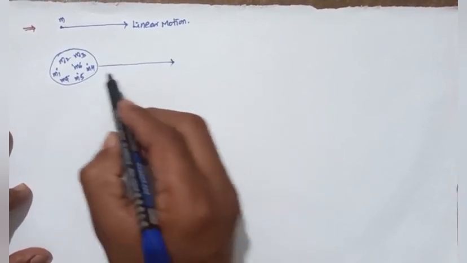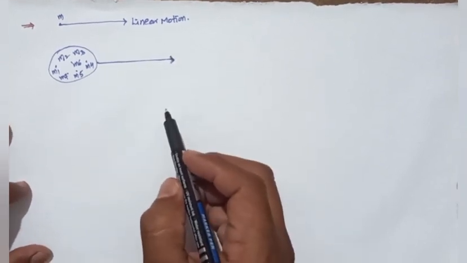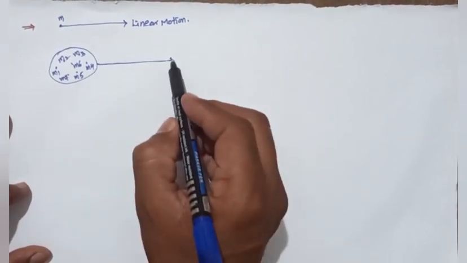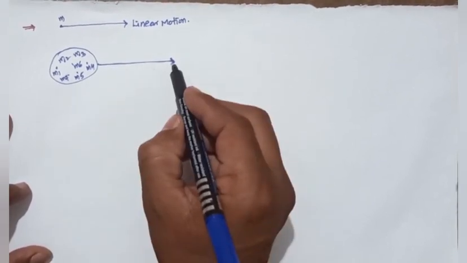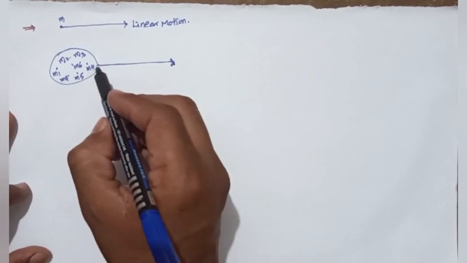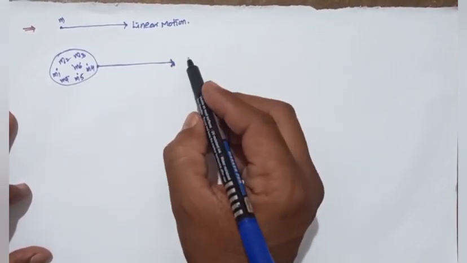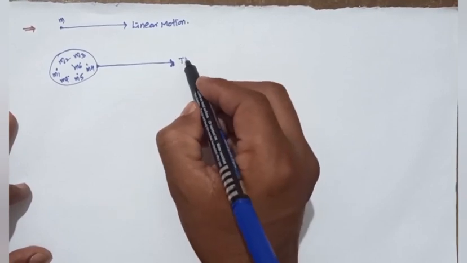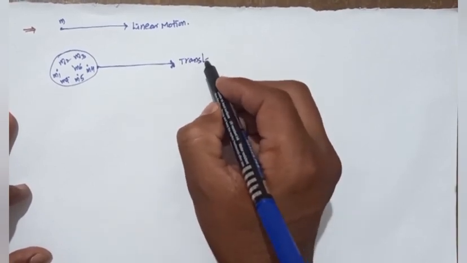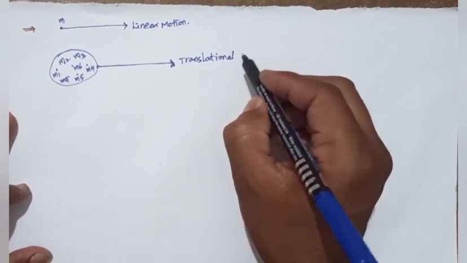These 7 particles are moving with a certain velocity in a straight line. There is no change in the velocity of the particles, so it is called translational motion.